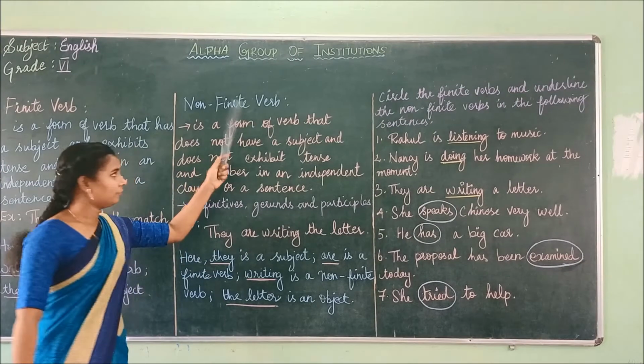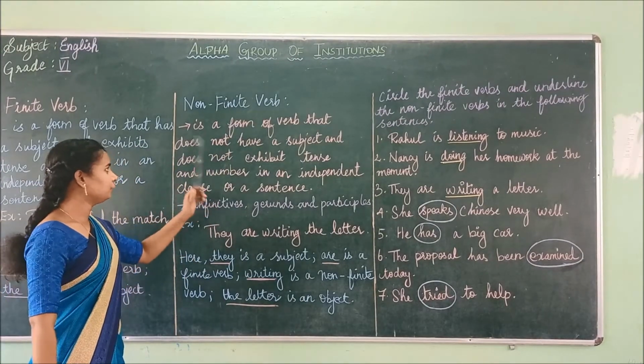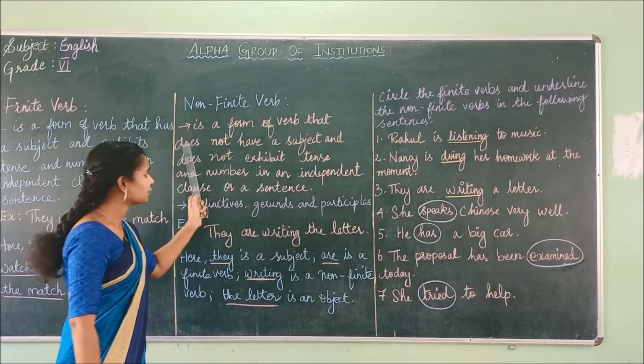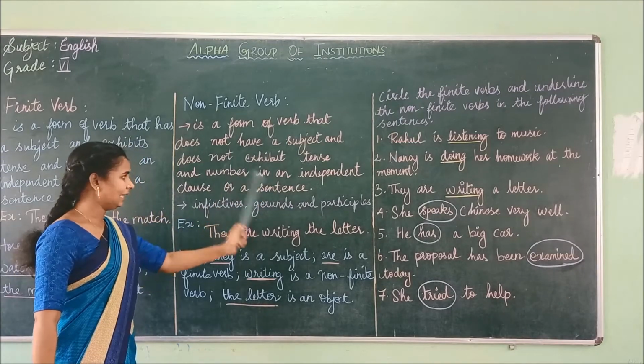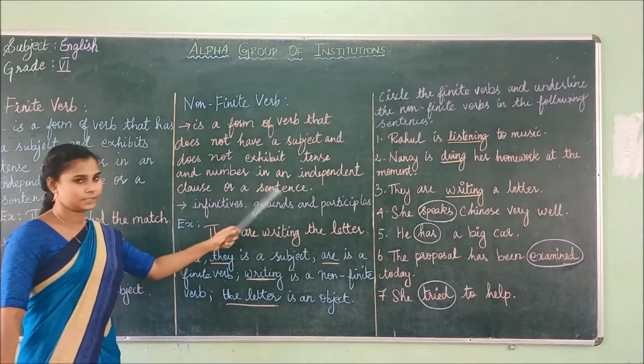So next, non-finite verb. A non-finite verb is a form of verb that does not have a subject and does not exhibit tense and number in an independent clause or a sentence.